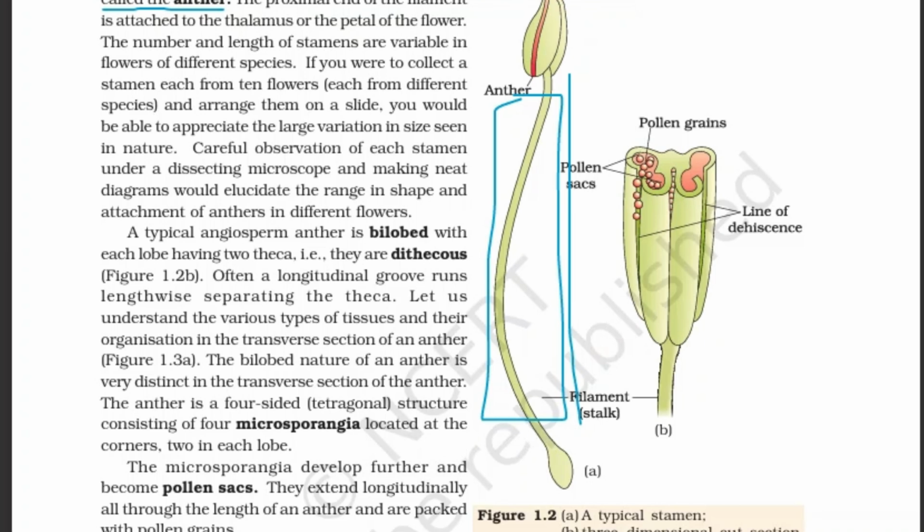It's a stalk-like structure and it is slender. It's better to write slender instead of skinny in your exam paper. So please only write slender, not skinny. This one, slender.